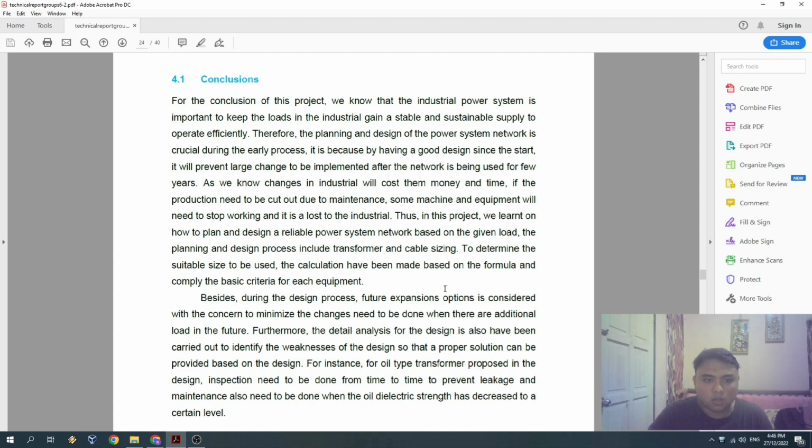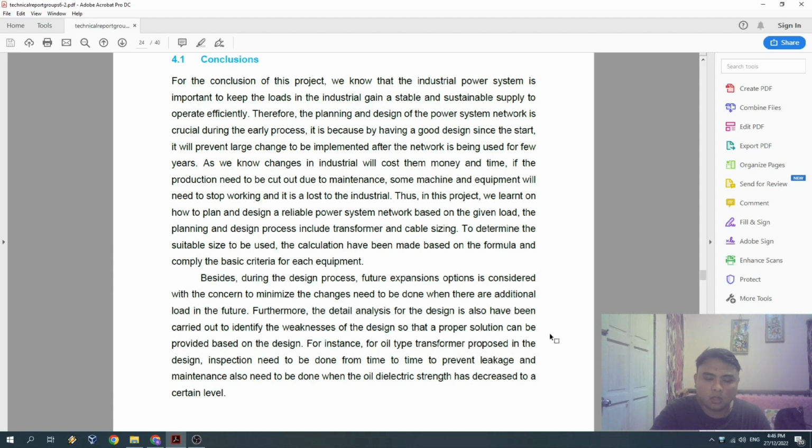For this project, we learned how to plan and design a reliable power system network based on the given load. The planning and design covers industrial transformer and cable sizing to determine suitable cable to be used, and calculations were made based on the formulas and comply with the basic criteria for each equipment. During the process, future expansion options were considered, with the concern to minimize changes needed when there are additional loads in future. Furthermore, a detailed analysis of the design has also been carried out to identify the weaknesses of the design so that a proper solution can be provided.